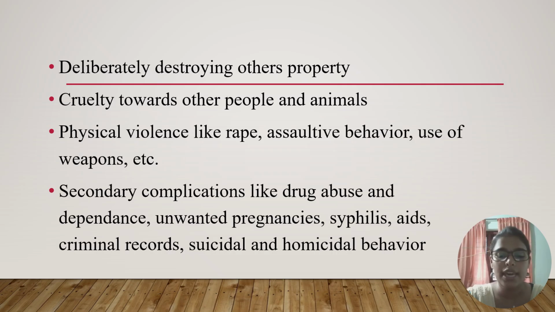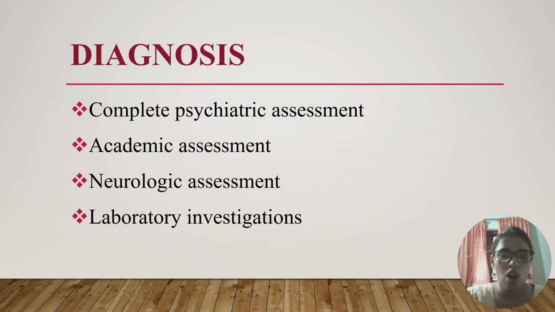Then secondary complications like drug abuse and dependence, unwanted pregnancies, syphilis, AIDS, criminal records, suicidal and homicidal behaviors. That's all about the clinical features of the conduct disorders. Next, move on to the diagnostic measures, or how to identify children having conduct disorders. The first one is a complete psychiatric assessment. A thorough psychiatric assessment will provide the features or behavior patterns of the children.